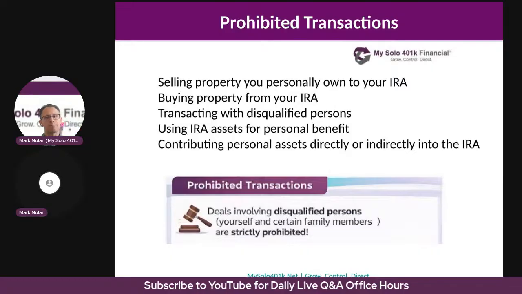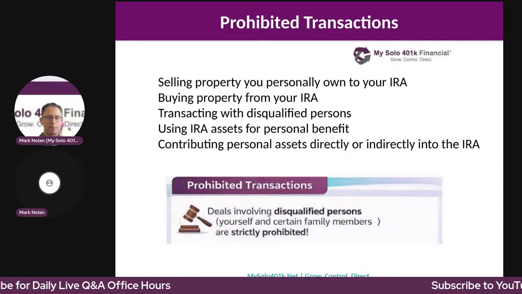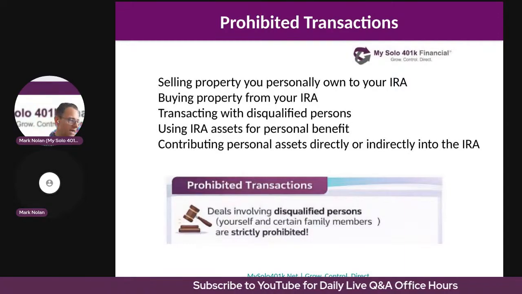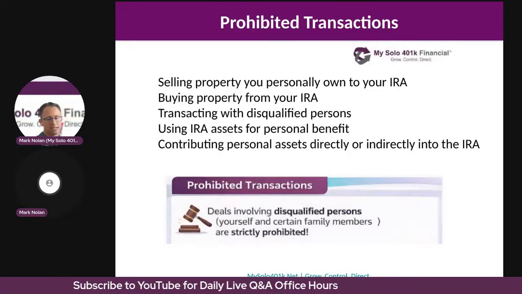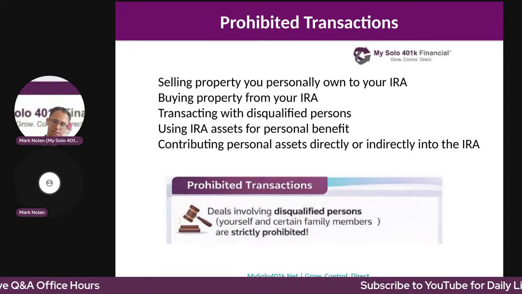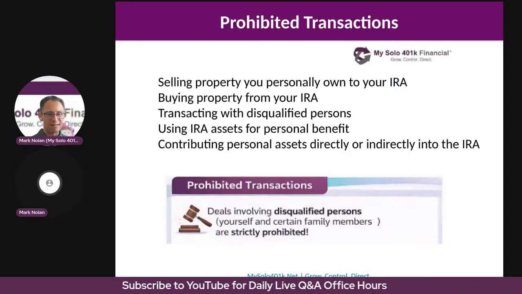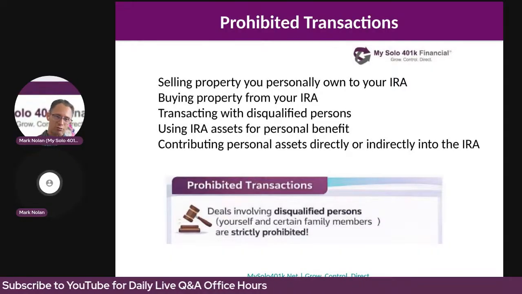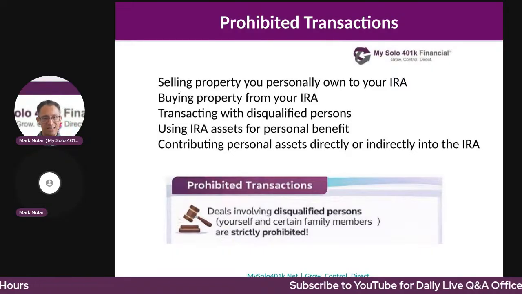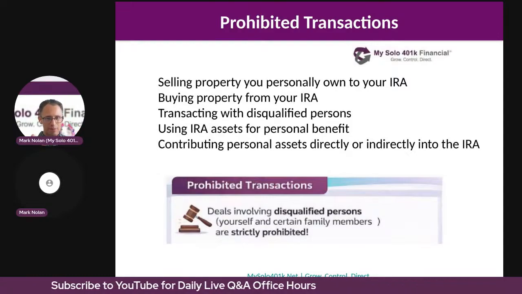So you cannot exchange personal assets with your IRA or solo 401k. Similarly, property owned by disqualified persons cannot be sold or transferred to the self-directed IRA or to a solo 401k plan. All investments must be purchased directly by the IRA or the self-directed solo 401k from unrelated third parties. You also cannot perform what's referred to as an indirect transaction or strawman transaction. So the rule of thumb is that you cannot do indirectly what you cannot do directly with the self-directed IRA